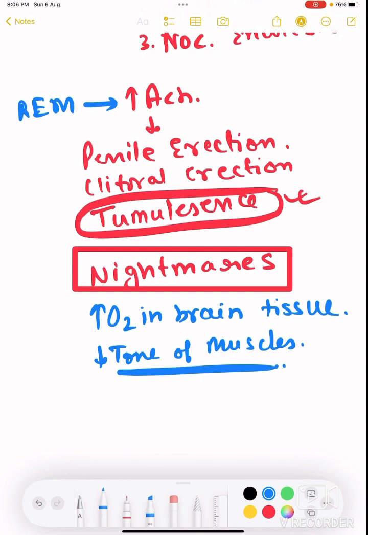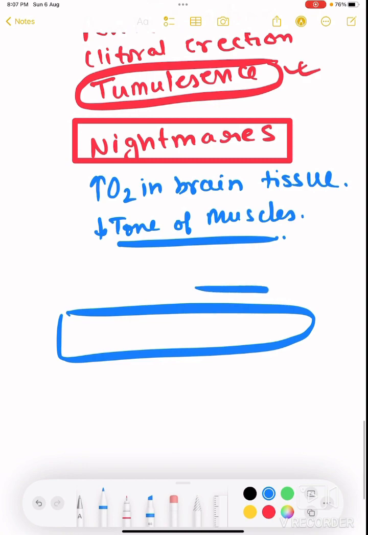That's why if you don't sleep properly, what will happen? You will never get REM sleep properly, because your REM sleep mostly comes during the last phase of your sleep cycle. If you sleep for 4 hours, what will happen? You will get NREM sleep, but you will never get REM sleep properly. That's why your body will never get paralyzed, and if it never gets paralyzed, then you will have muscle aches and you will feel tired every time if you don't sleep properly during the daytime, right?